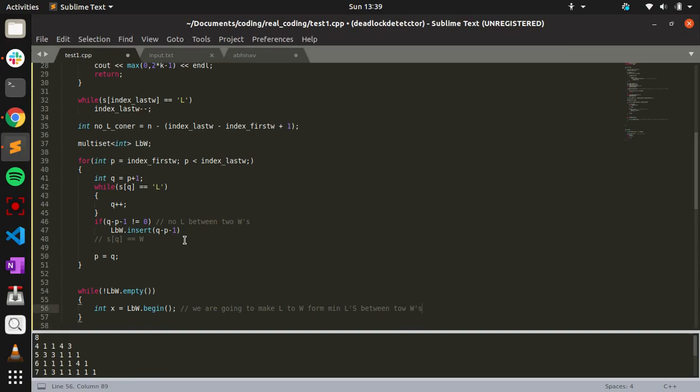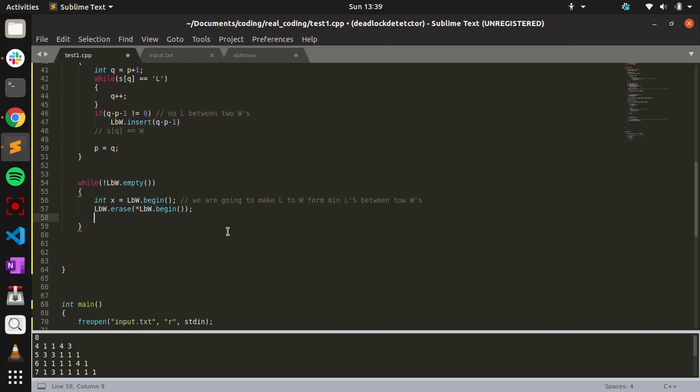So we took the element and we're going to remove that element from this. So dot erase. I just erased that point. Then, in case x is less than k, I will increase the points by 2 times x plus 1, and I will decrease the number of flips by x. Else, if x is greater than or equal to k, the number of points is increased by 2 times k, and I would make k equal to 0.